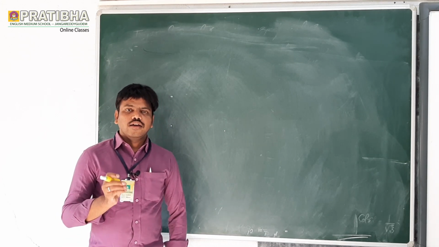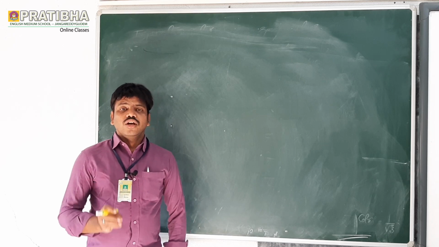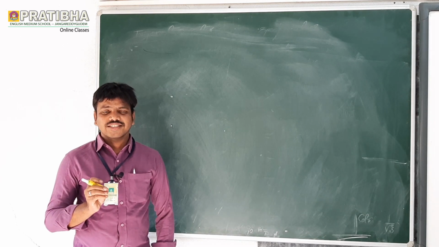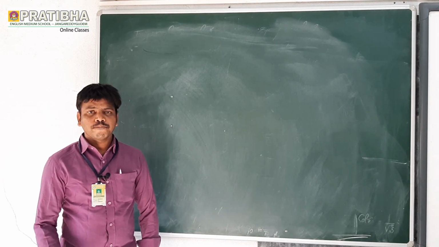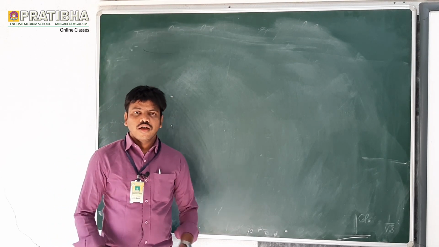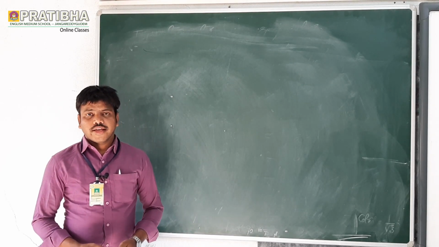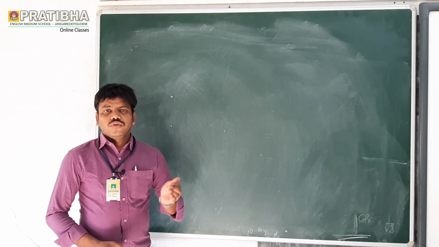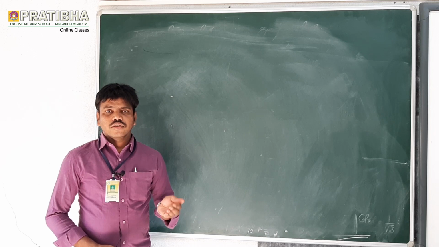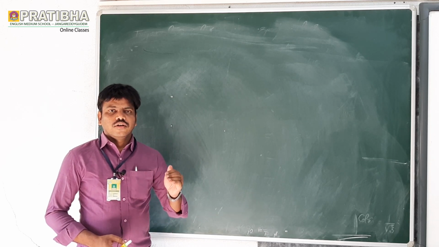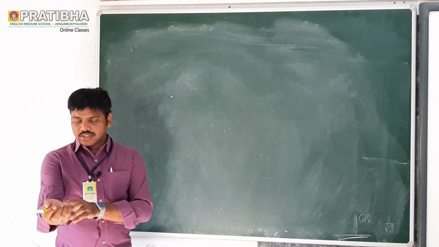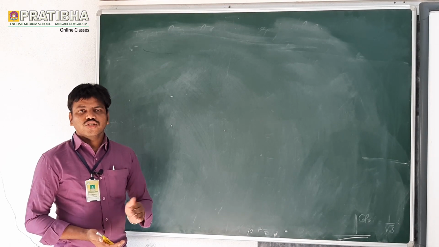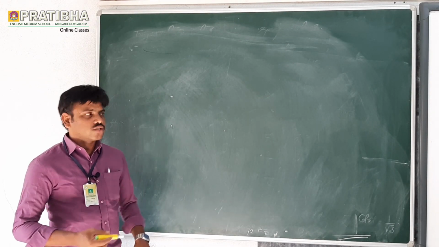As I have already mentioned, we have four types of sentence, namely assertive sentences, interrogative sentences, imperative sentences, and exclamatory sentences. In the previous class we learned how to change active voice into passive voice in assertive sentences. Today let's learn how to change active voice into passive voice in interrogative sentences.